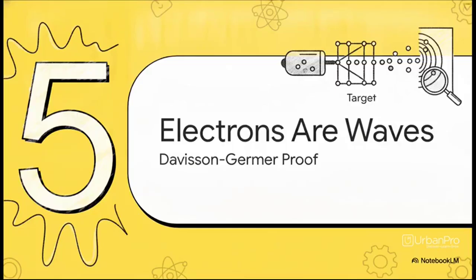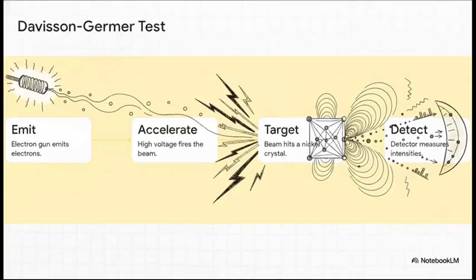So, let's talk about the proof in Section 5, proving electrons are waves. De Broglie's idea was a brilliant theory, sure, but science always demands hard proof. In 1927, scientists Davison and Germer built an experiment inside a vacuum chamber to test this seemingly impossible idea. Instead of using light, they fired an electron gun with a heated tungsten filament, shooting a continuous stream of actual physical electrons. They took this beam, accelerated it with high voltage, and blasted a solid target, specifically a nickel crystal. Then, they used a movable detector to measure the scattered electrons, sweeping around to see exactly where and at what angles those physical electrons bounced off the crystal lattice.